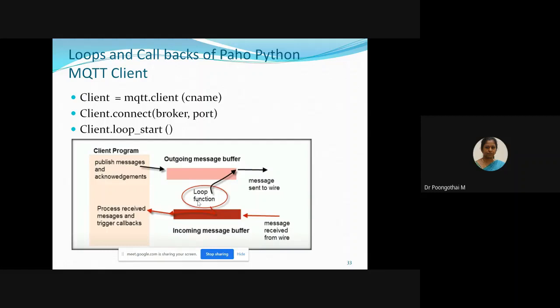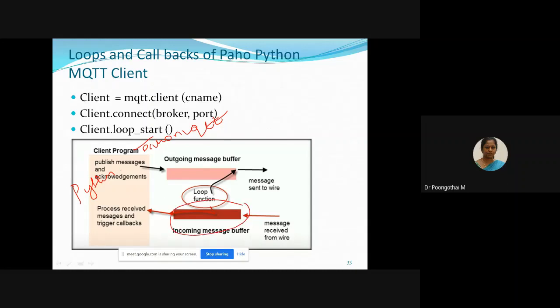So here, suppose a new message arrives; let's assume this is your client program, Paho MQTT, that is your Python code. When a new message arrives at the Python MQTT client, it is placed in the receive buffer.